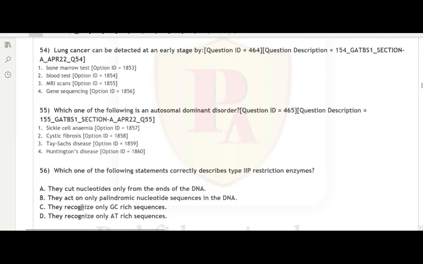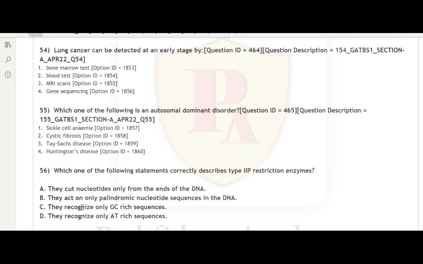Question number 54. Lung cancer can be detected at an early stage by: 1. Bone marrow test, 2. Blood test, 3. MRI scans, 4. Gene sequencing. First of all, option 1, bone marrow test. It is not recommended for lung cancer since it rarely changes the stage of cancer in non-invasively assessed patients and has no impact on tolerance of chemotherapy and barely affects the survival of the patient.